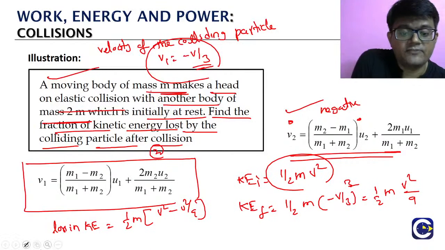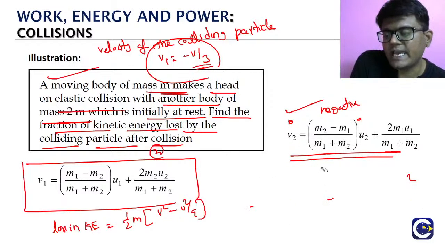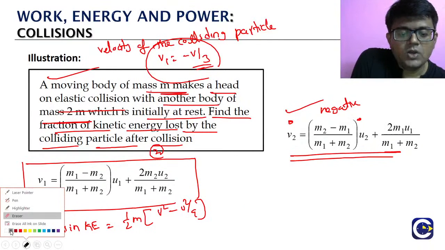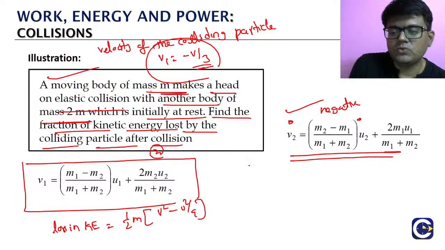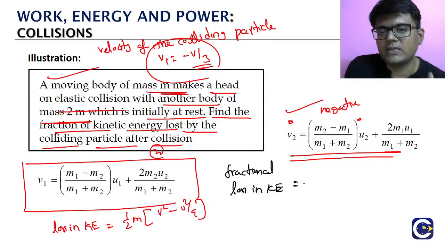They are asking what is the fractional loss. What they are asking is the fractional loss in kinetic energy of the colliding particle, right? Means what is it going to be? Loss in kinetic energy divided by the original kinetic energy. So what is the fractional loss in kinetic energy? Loss in kinetic energy divided by the original kinetic energy.